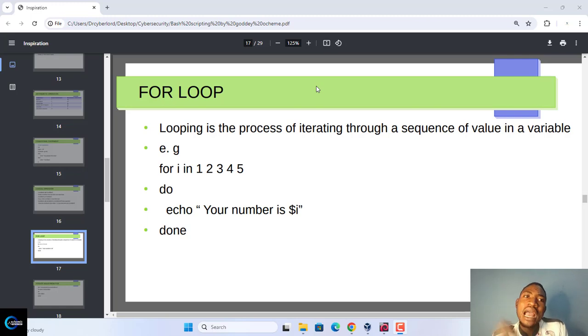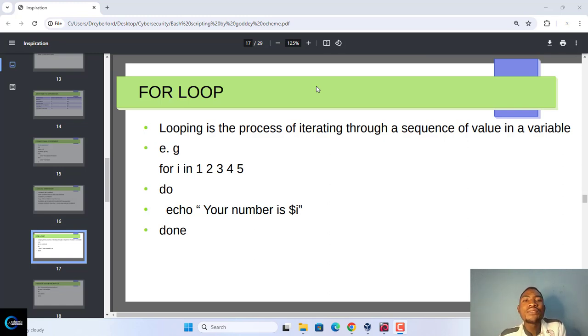Today, I want to look at a very important aspect of bash scripting called looping. What is looping? Looping is the process of iterating through a sequence of values in a variable. Today, specifically, we want to talk about for looping. For looping simply means passing through a process.